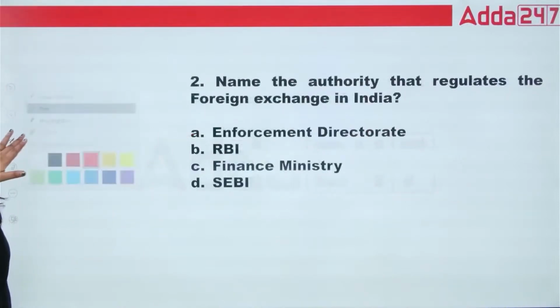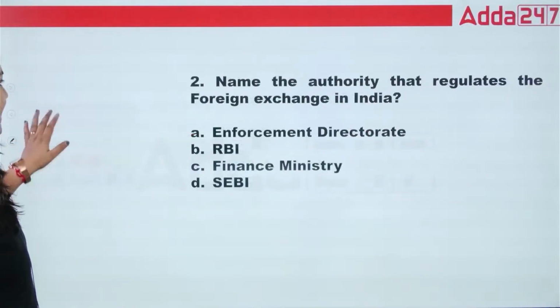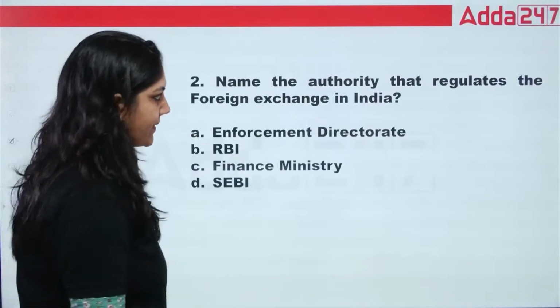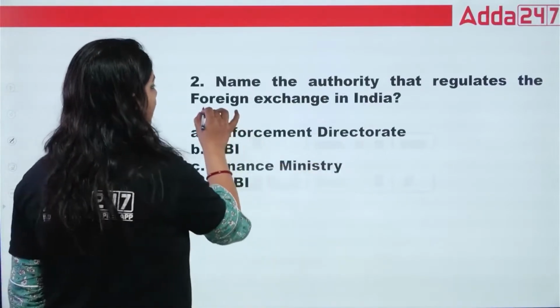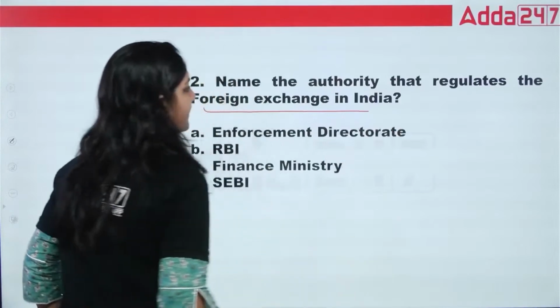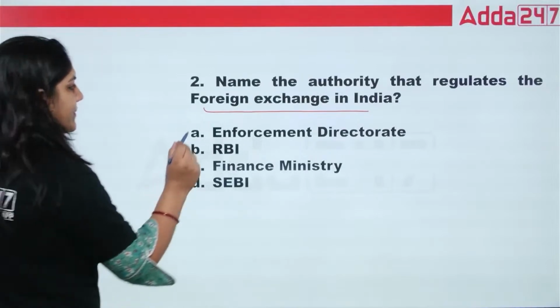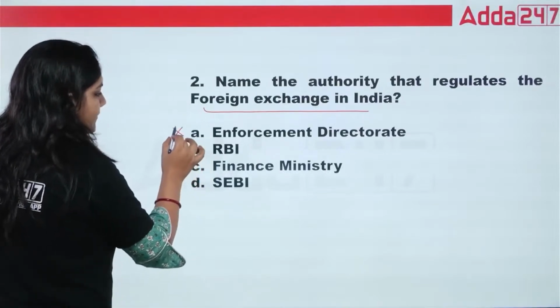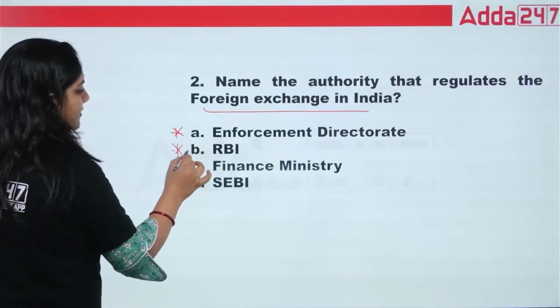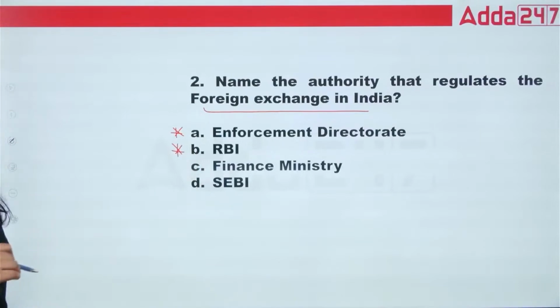Next question, class: name the authority that regulates the foreign exchange in India. Whether it is Enforcement Directorate, RBI, Finance Ministry or SEBI. See, class, in the FEMA Act now, you have to deal only with the Reserve Bank of India.